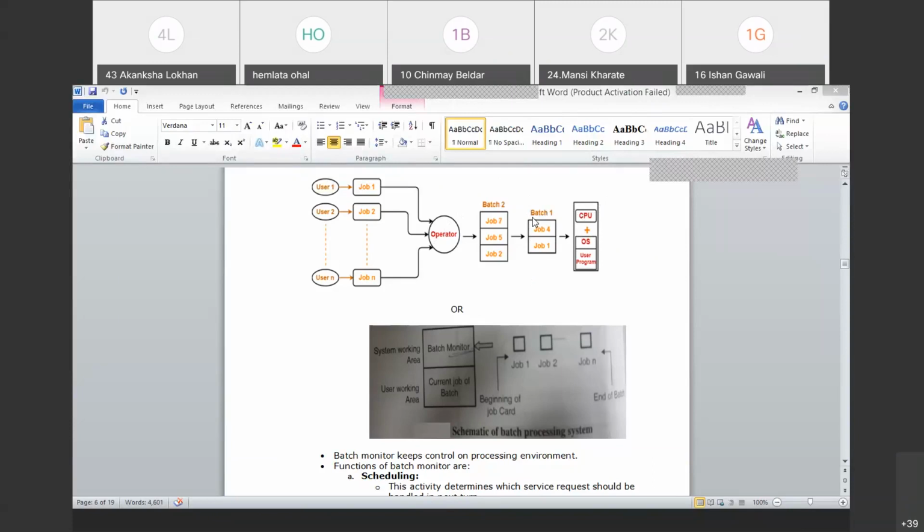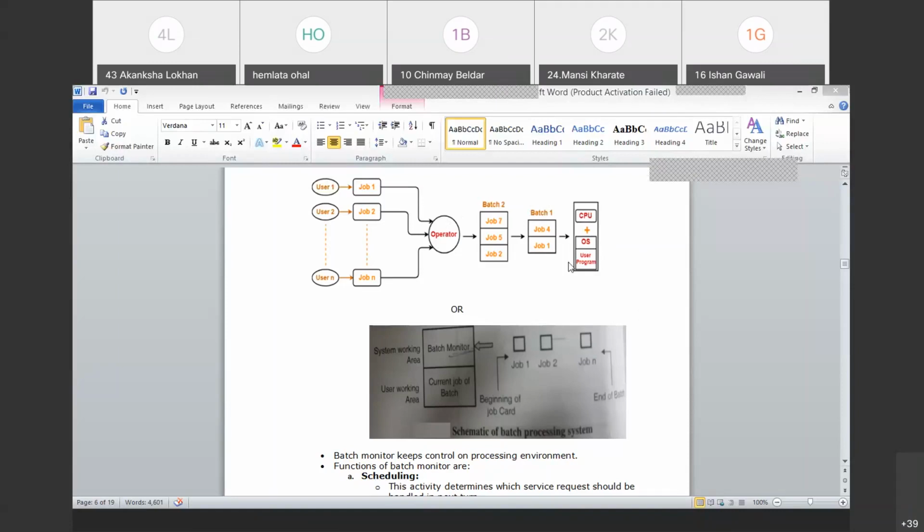Then I'll submit job 1 and 2 simultaneously to the system on a first come first serve basis. So he'll submit batch 1 to the operating system, that is your computer system over here. The computer system will execute the program and give the output, which could be a printout, a display, or something on the output devices directly.